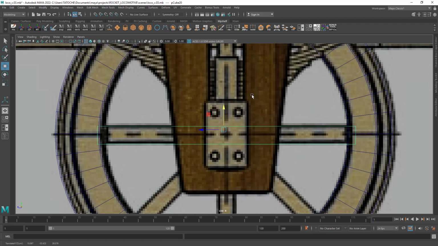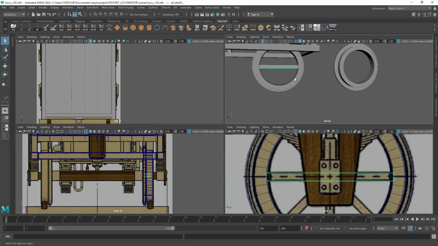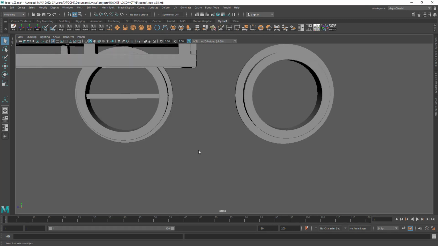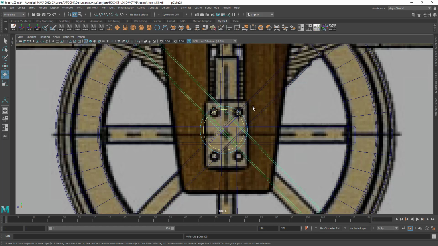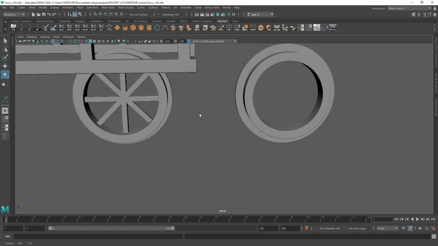Okay, switch to edge mode and select all the edges. Bevel the edges, reduce the fraction to about 0.17. Okay, let's see what we get. Okay, not bad. Now select the cube and press Shift G to duplicate. Rotate it about 45 degrees. Without deselecting the cube, press Shift G twice to complete the spokes. Okay, great.